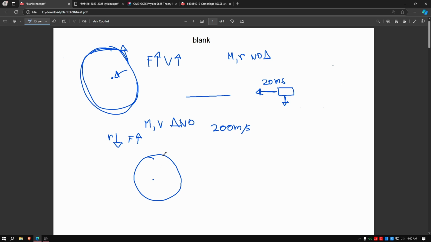Radius will decrease if the force increases. So if the force increases, you will go inwards. If you are traveling straight, you will go inwards. If the force increases, you will move inwards more and more. As you move inwards and inwards, your radius will decrease. Once your radius is small enough, your bend will stabilize and you will not go inwards anymore. If your force increases, your radius will decrease.